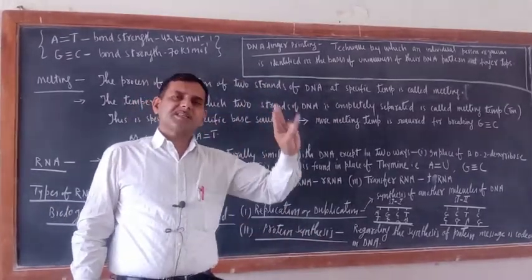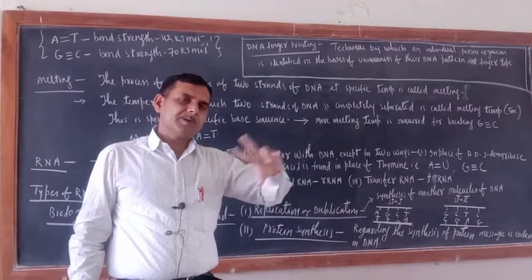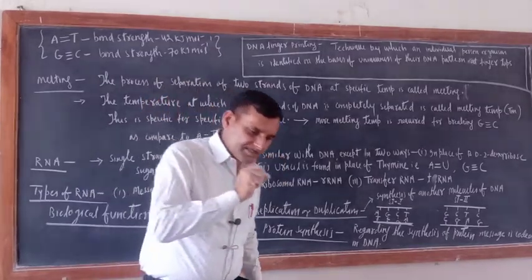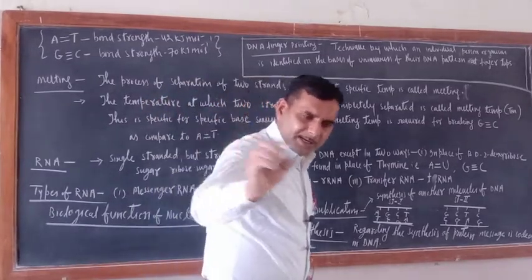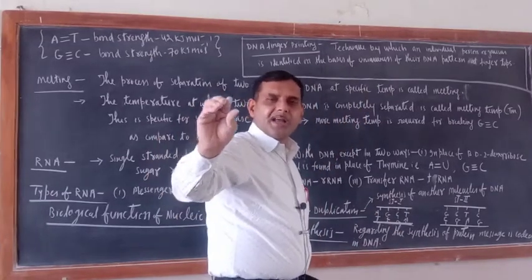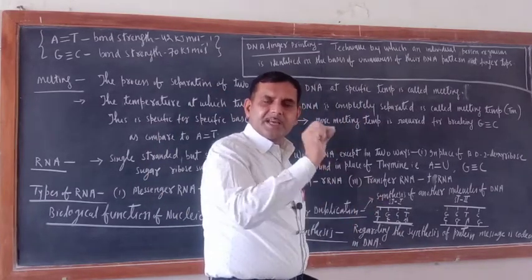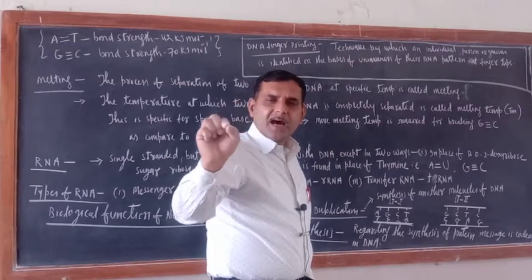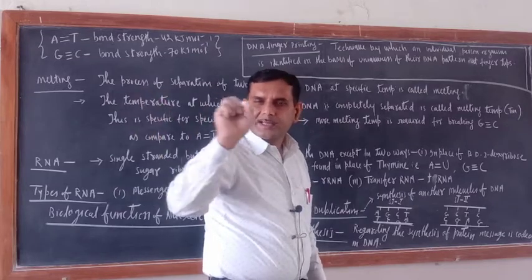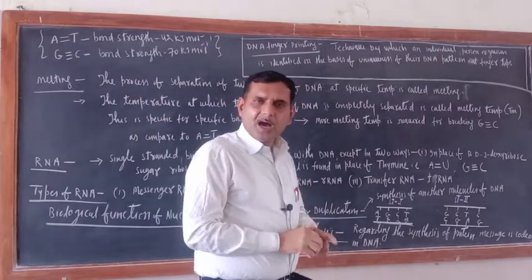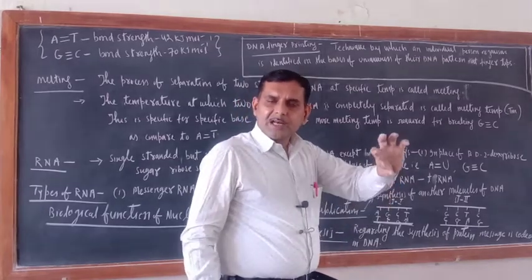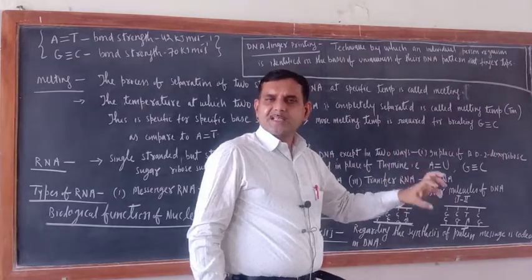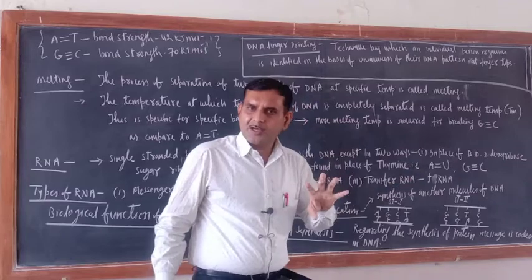Now the same message will be transferred to the tRNA, means messenger RNA will read that message, and according to the message in the genetic code, it will instruct the tRNA, transfer RNA. Now tRNA will collect the respective amino acids according to the message coded in DNA. Are you getting my point or not?